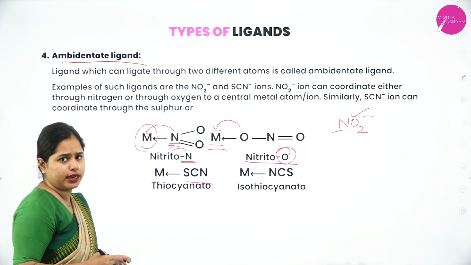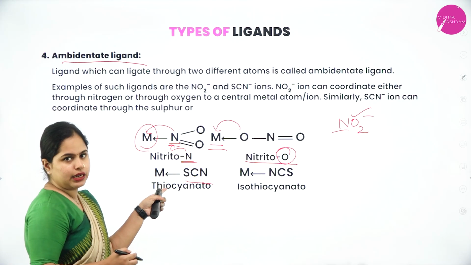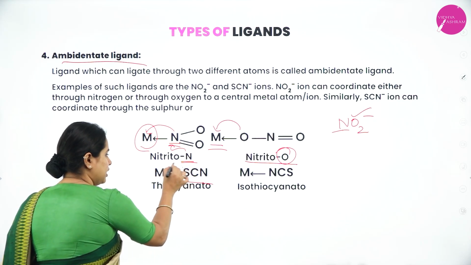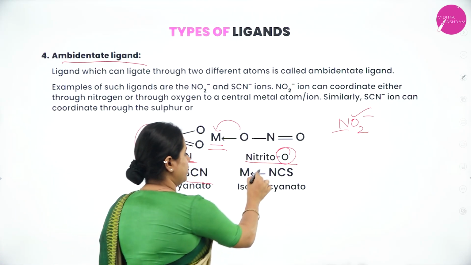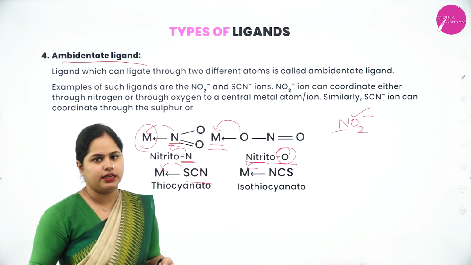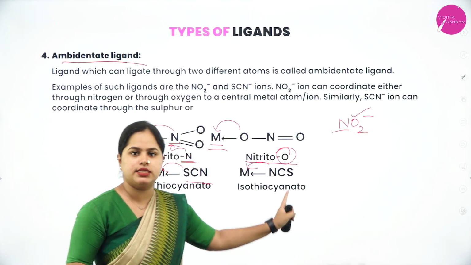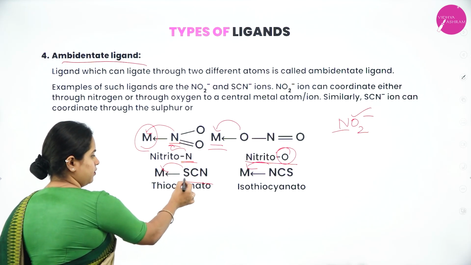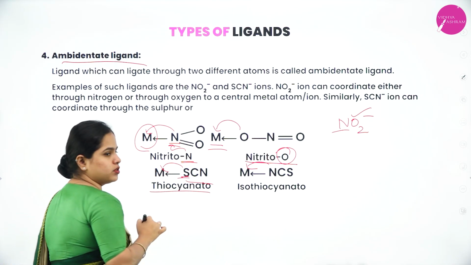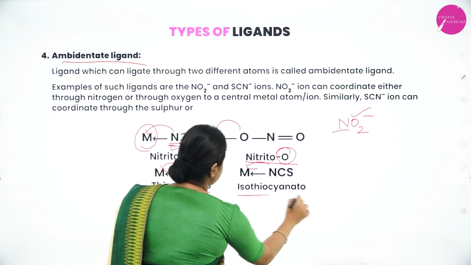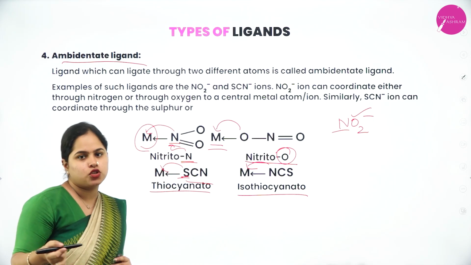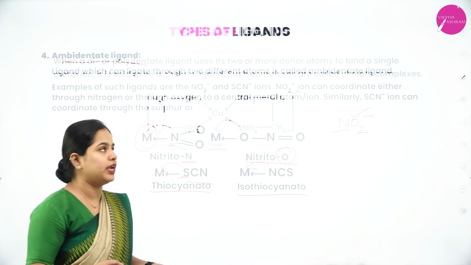This is also an important example. Either the metal can form a bond with the sulfur or it can form a bond with the nitrogen of SCN minus. So it can be SCN or NCS. If the metal bonds with the sulfur, it is thiocyanate. If with the nitrogen, it is called isothiocyanate. I hope it is clear. So this is called ambidentate ligands.